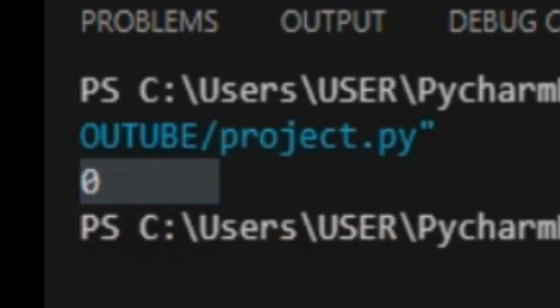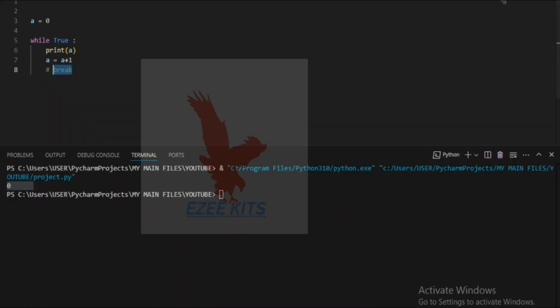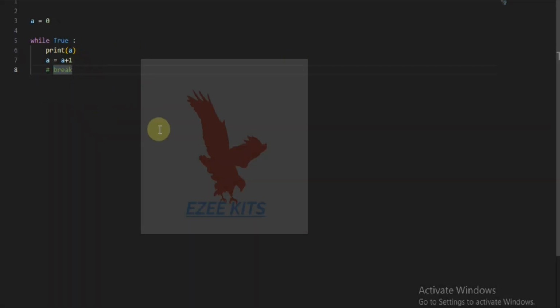Let's say I remove this break. Let's see what is going to happen. You can see it keeps on increasing. What I did there was just a equals a plus 1. I took this a variable and added 1 to it. So automatically, this a that is on top got increased. That's basically what I just did here.